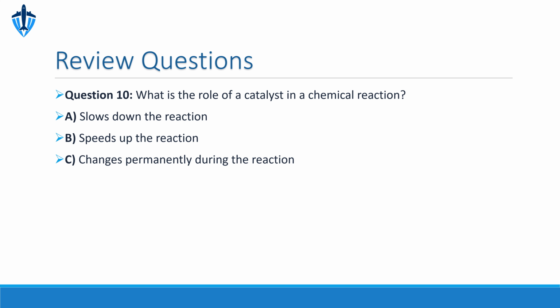Question 10. What is the role of a catalyst in a chemical reaction? A. Slows down the reaction. B. Speeds up the reaction. C. Changes permanently during the reaction.